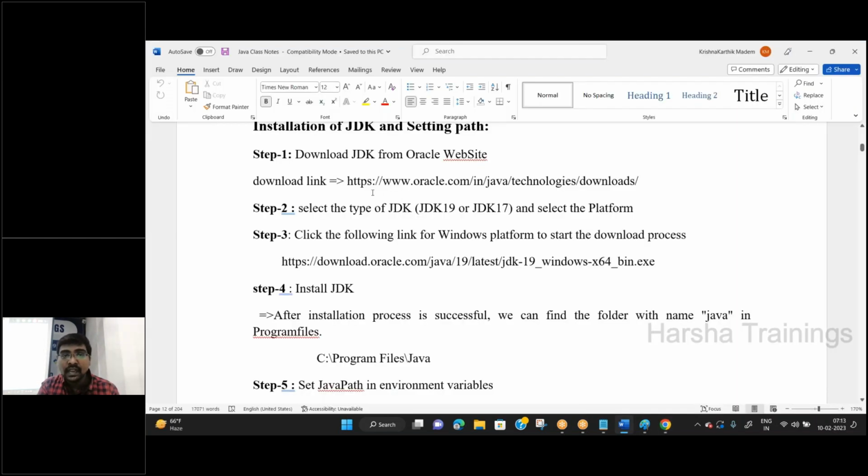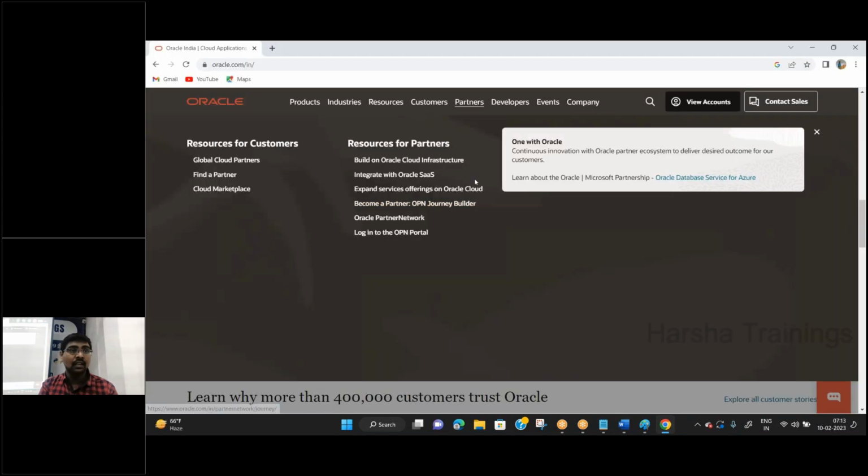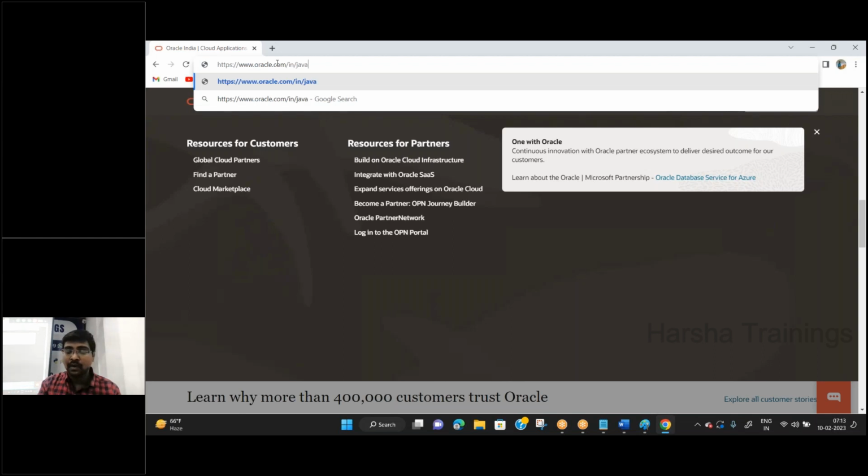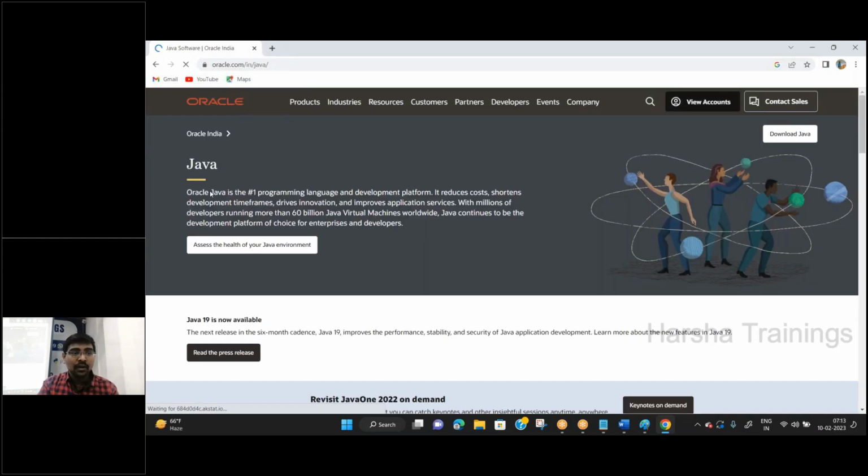That is the reason I directly give the link. Whenever you move to oracle.com, that link opens automatically. Instead of searching all the products, simply type Java. Automatically it moves to the Java page. Yes or no?